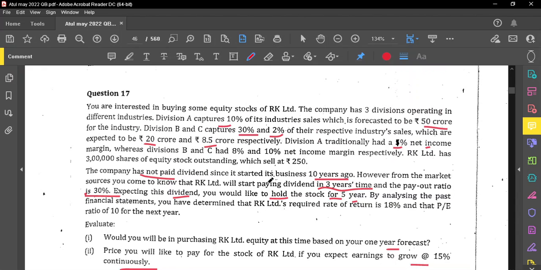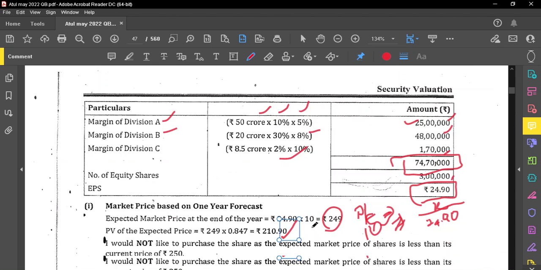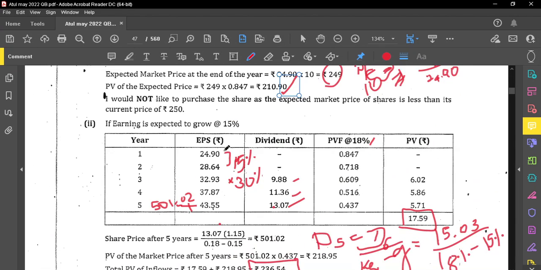The earnings given is 24.90 at the end of year 1. So for the period of 5 years, at 15% increasing: 24.90, 28.64, 32.93, 37.87 and 43.55.